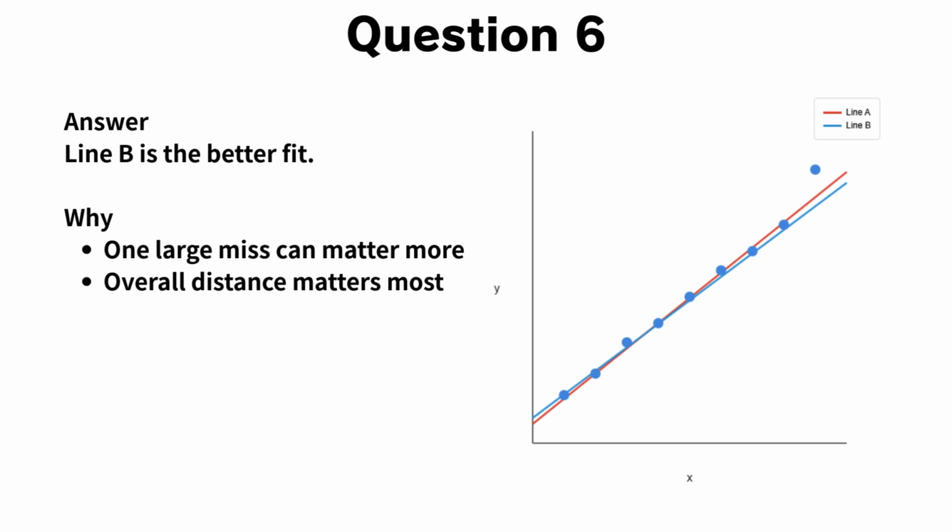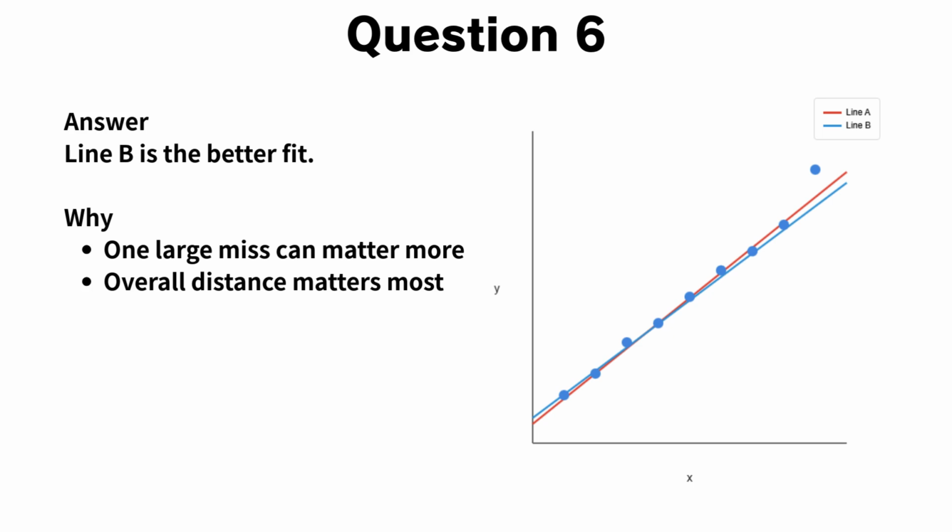On the SAT, a line of best fit is not judged by where it looks good locally. Instead, it is evaluated by how well it fits all points overall. Now focus on the point in the upper right corner of the graph. This point is clearly separated from the main cluster. Although both lines miss this point, line A is much farther away from it than line B because that distance is so large. This single miss has a greater impact than several smaller misses elsewhere. In other words, one extreme error can outweigh many small ones.